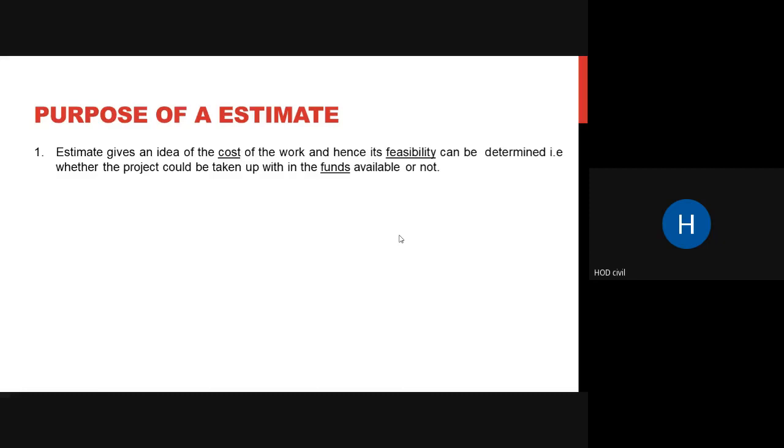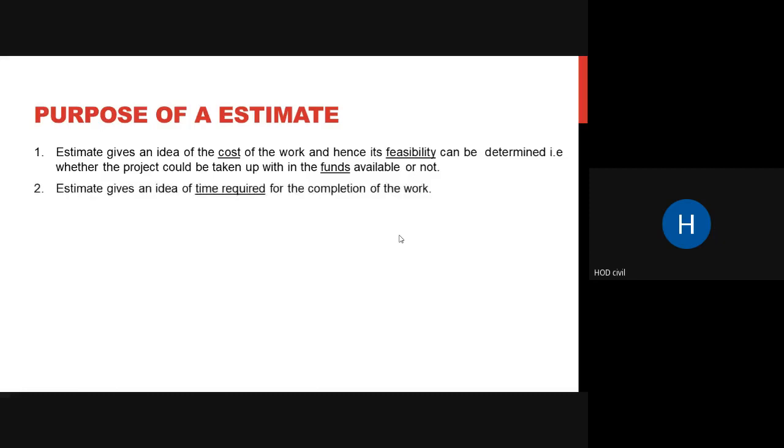Okay, so first thing, an estimate gives us an idea of the cost of work, or the cost of the project, and then you can decide whether to build it as per the estimate that is there, or you are going to revise your plan. If you do not have any funds available, or if your funds are lesser than the estimate, then you always have to revise. Then you can check the feasibility of that project on the estimate.